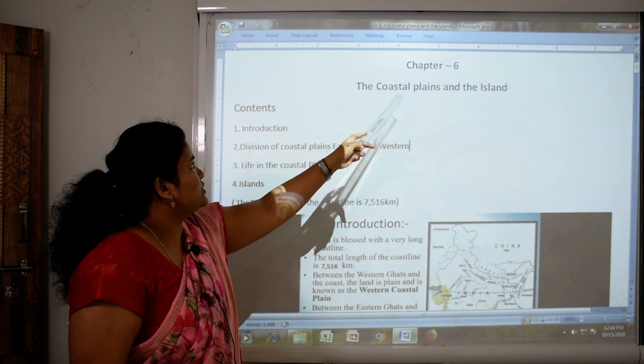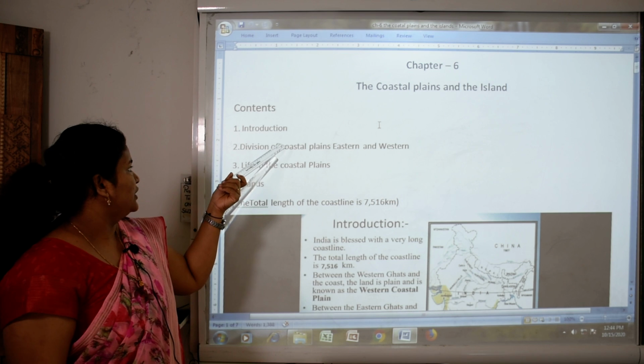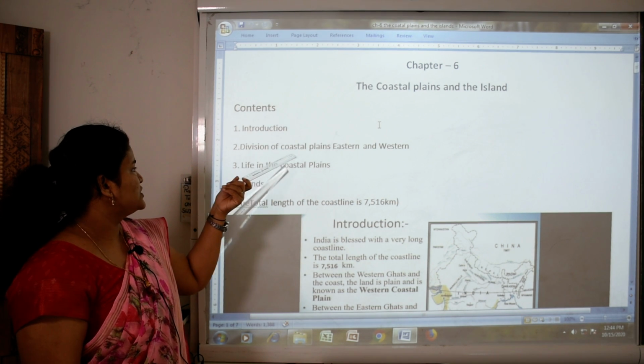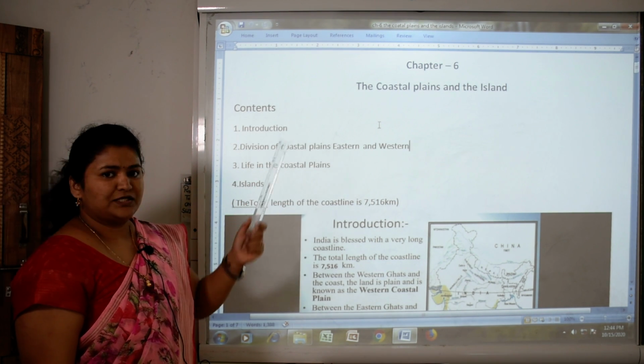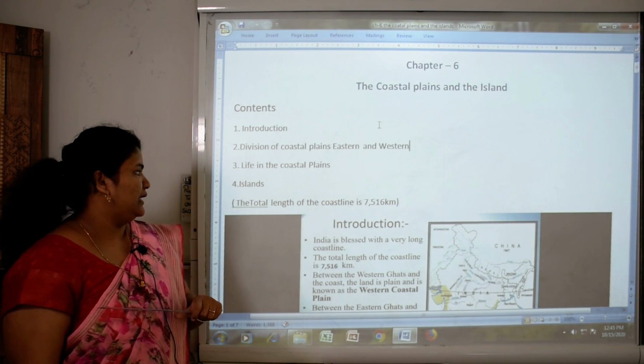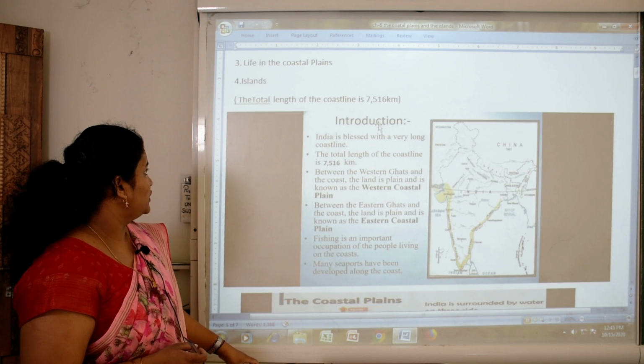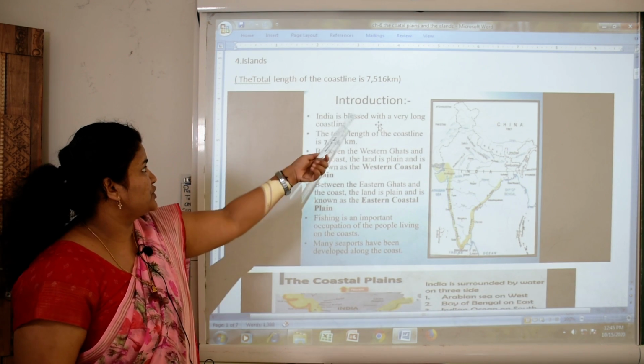Chapter 6, the coastal plains and the island, contains introduction, division of coastal plains, eastern and western, life in the coastal plains, and the last one is island. Let's begin with introduction.